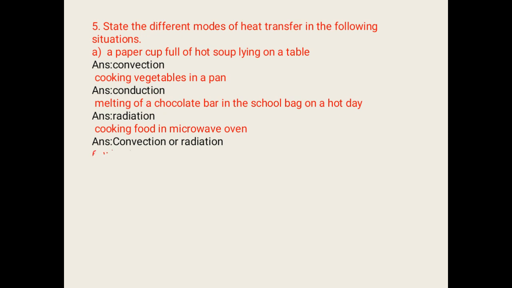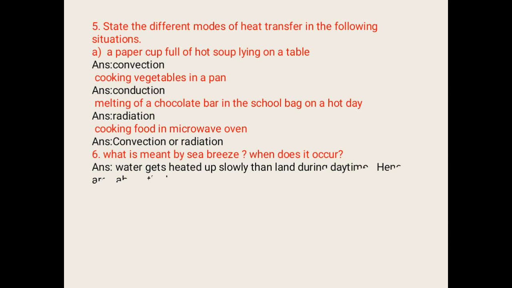Okay. Now, the next situation we have here. What is meant by sea breeze and how does it occur? So we have seen already in our lesson two types of breezes, land breeze and also sea breeze. These are the types of wind which flow from the land onto the sea or onto the water body, and from the water body onto the land. So when does it occur? That is also very important here. Let us see first of all what a sea breeze is and when it occurs.